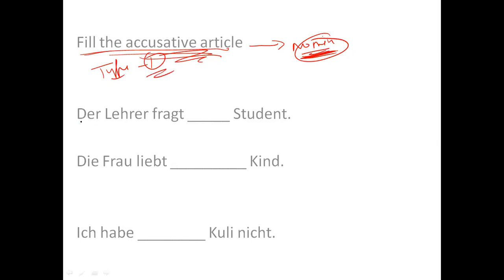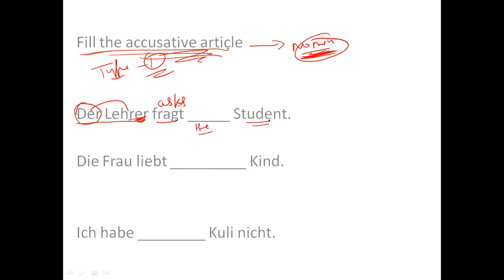Here it says "der Lehrer", the teacher. Now I'm talking about a male teacher. The teacher "fragt", asks. So the male teacher. How have I identified that it is a male teacher or sir? Because here it is written "der", right? And the word is Lehrer and not Lehrerin. So the male teacher, the sir, asks the student. Here in English I should write the student, right?